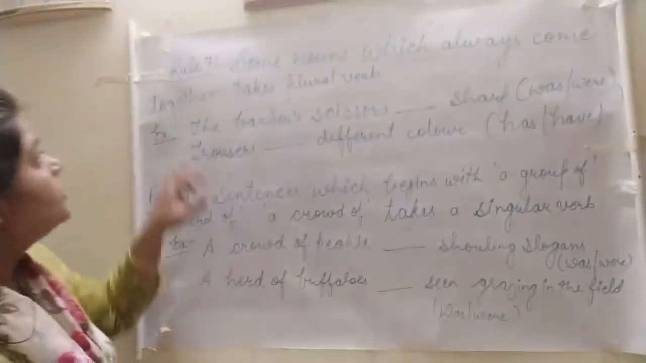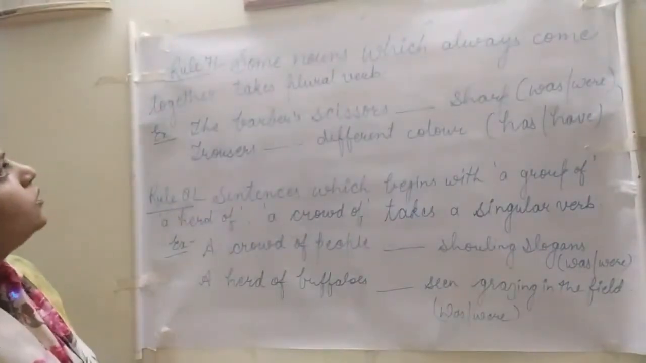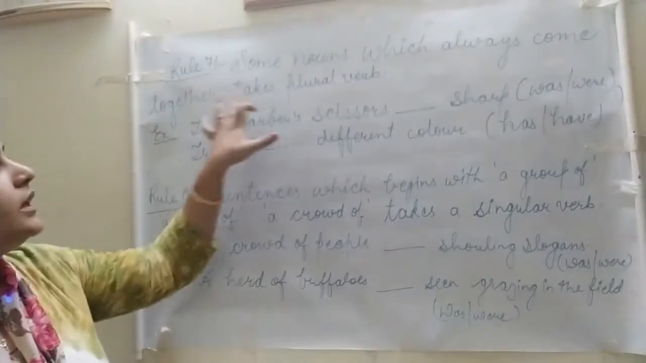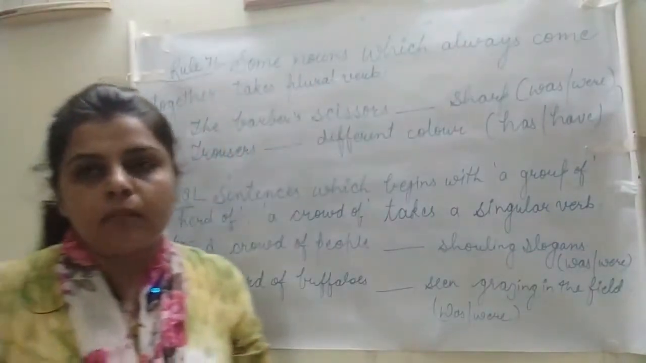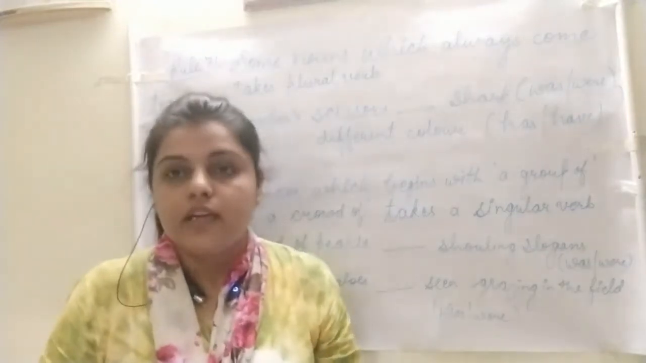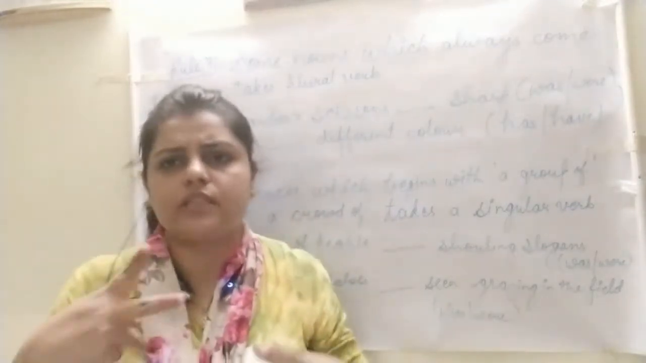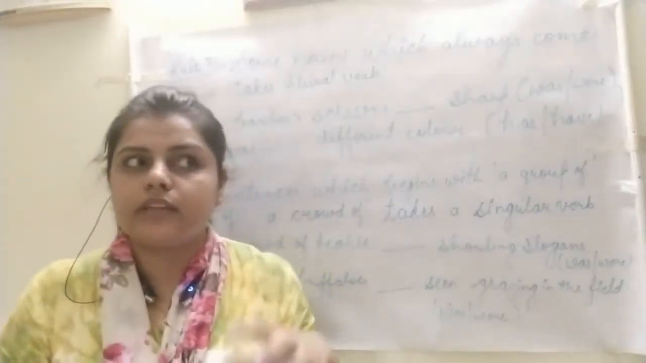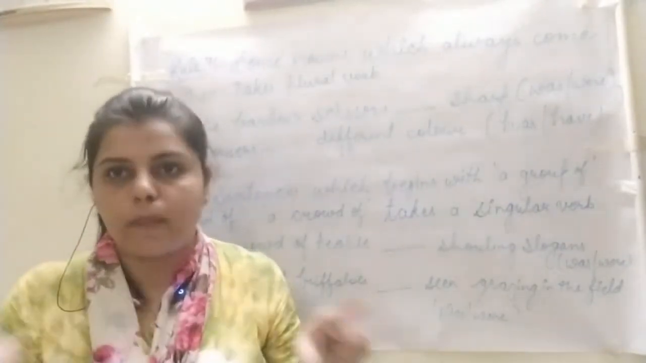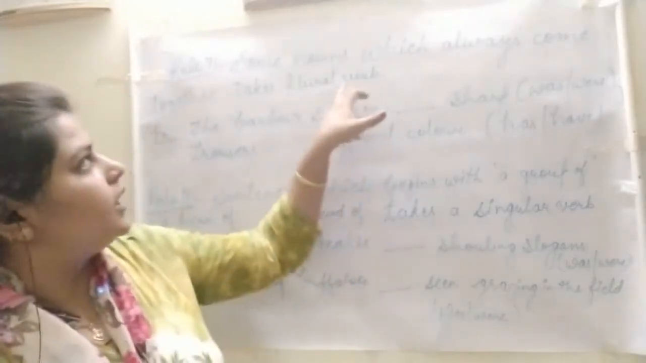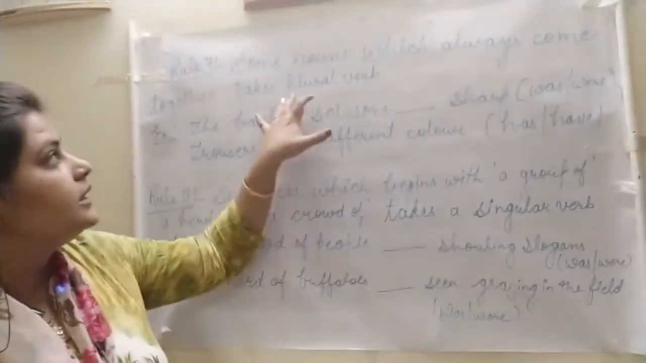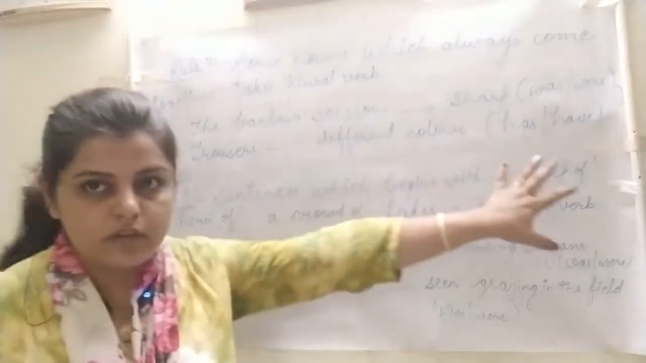Okay. Now see rule number 7. What rule number 7 is saying is that some nouns which always come together take a plural verb. There are some nouns that always come together, like spectacles, trousers, scissors. It seems like one thing, but they have two parts. So these types of nouns always take a plural verb.